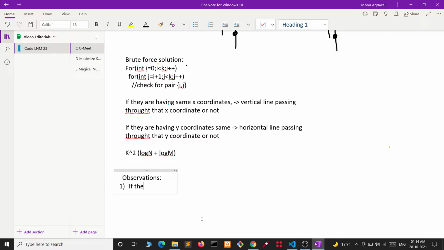First, if the house is lying on a horizontal road, then we know that it will meet with all the persons having house on vertical road.